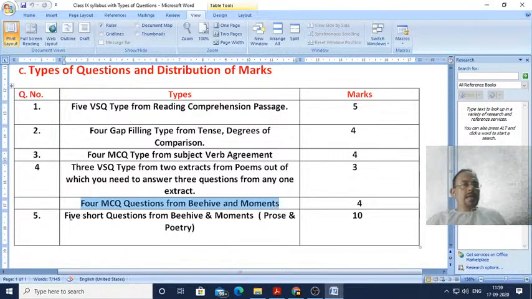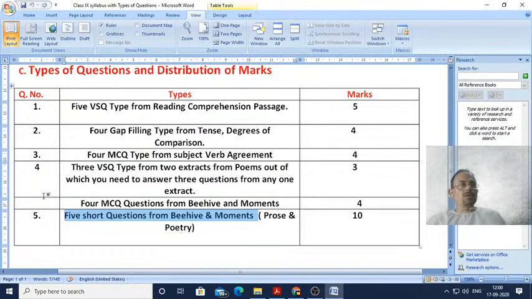And next question, that is question number 6, will consist of 5 short questions from Beehive and Moments, including poetry, prose and poetry together. There will be 5 short questions from both Beehive as well as Moments, and each question will comprise of 2 marks, so a total of 10 marks for question number 6.